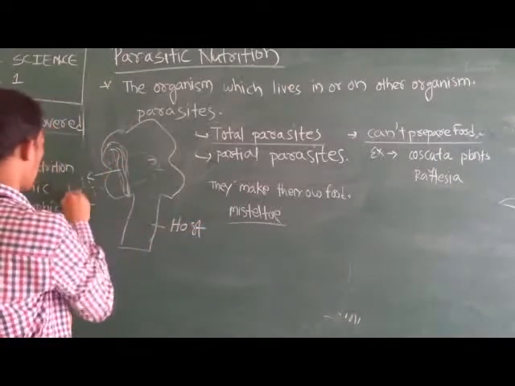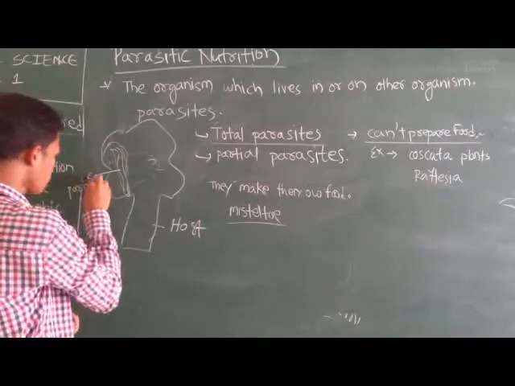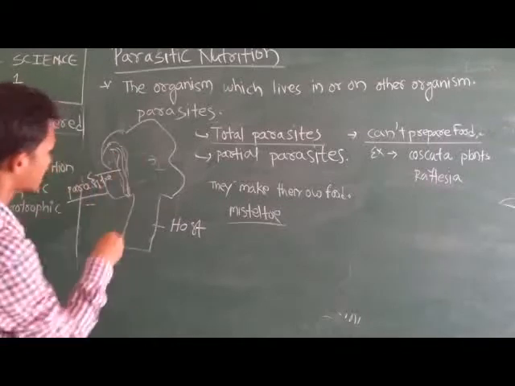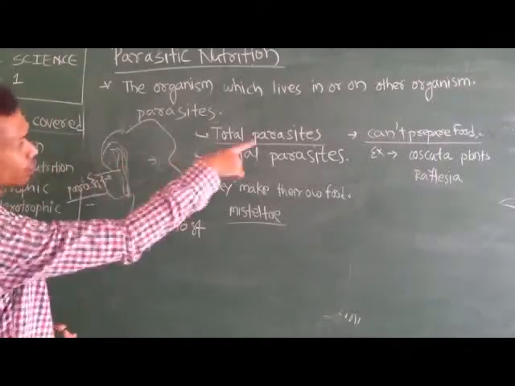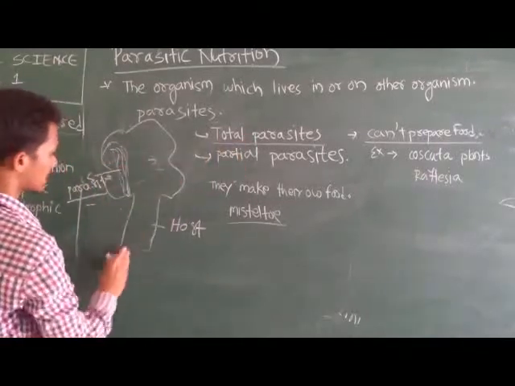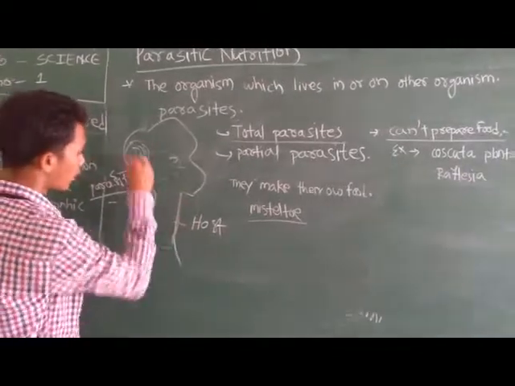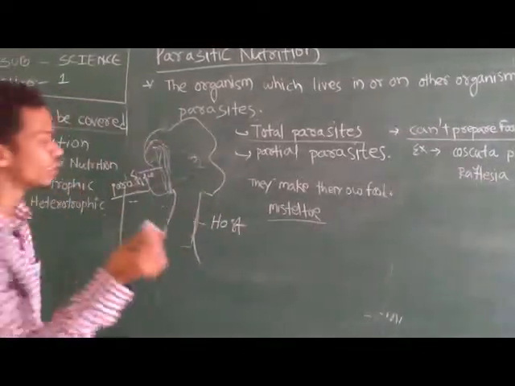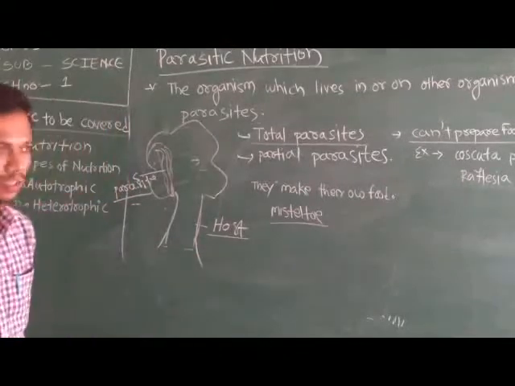So this parasite plant is an example of cuscuta. What does this plant have to do? It collects all its required nutrients from this host plant. So this is the task performed by the total parasite.